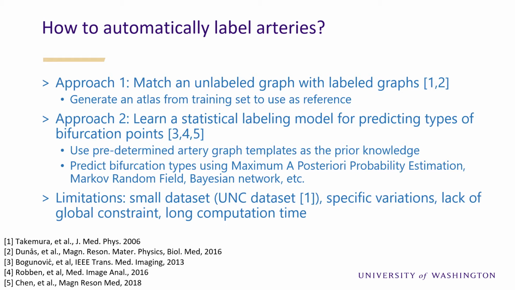Currently, there is only the UNC dataset, which has 50 healthy subjects, publicly available for intracranial artery labeling. Many existing methods are tested only on this small dataset with limited anatomical variations. In addition, the global constraints for the relation between arteries are not usually considered.